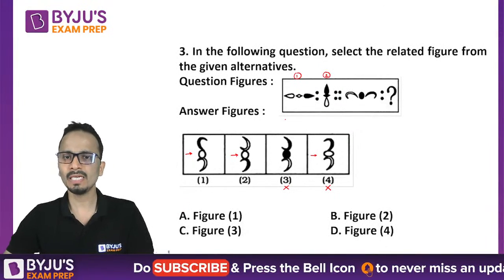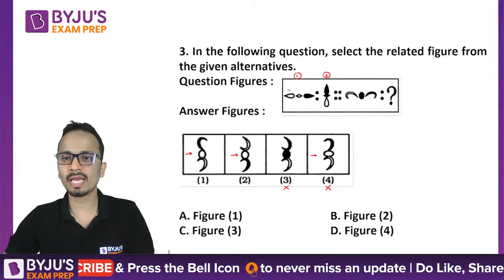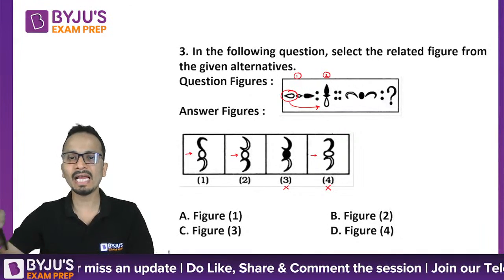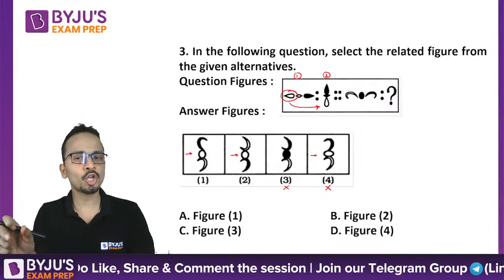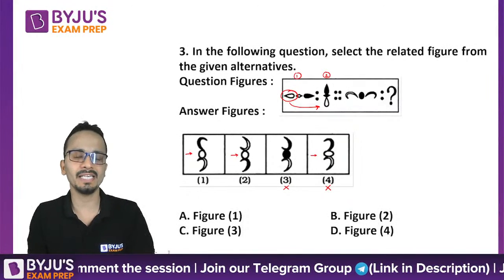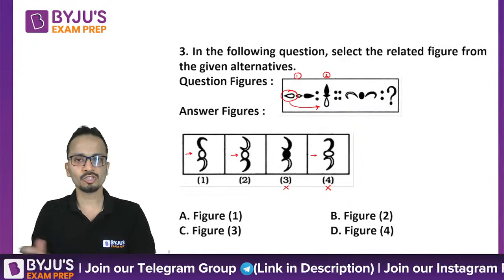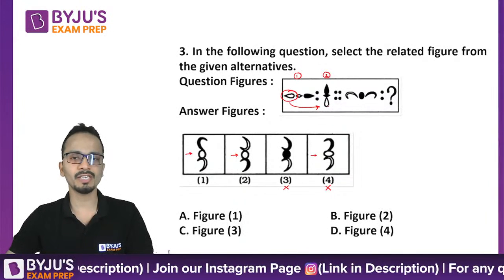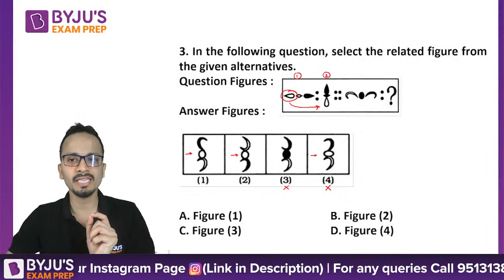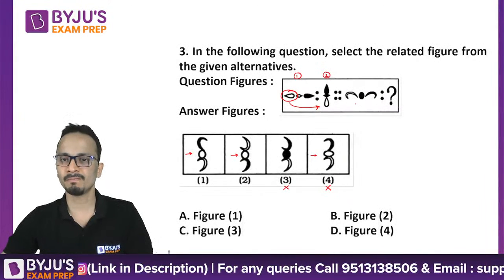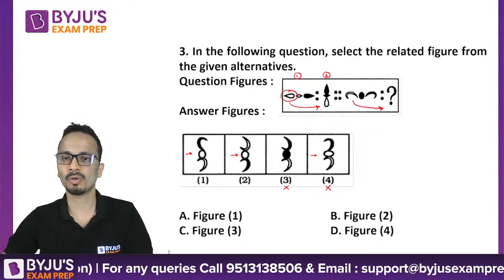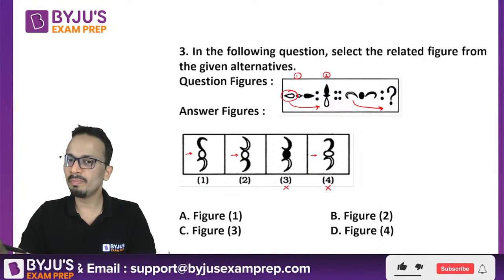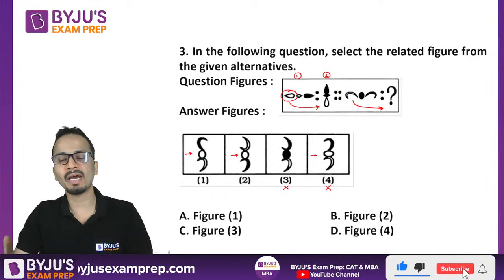Okay. Now next part is, if you will look at this hollow part, it has gone downwards. And it has rotated in clockwise direction by 90 degrees. Understood? So this symbol has gone downwards, below this figure, and this has been rotated in the clockwise direction by 90 degrees. Same thing will happen here. So this figure will be rotated in the clockwise direction by 90 degrees.